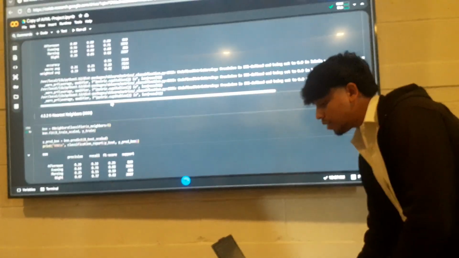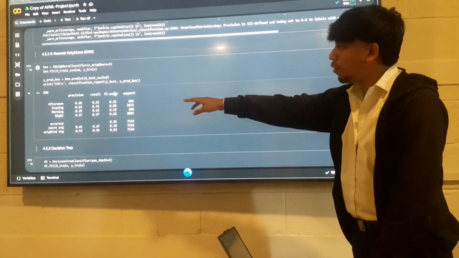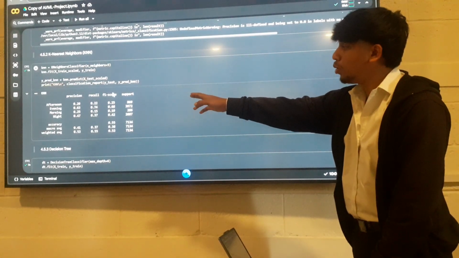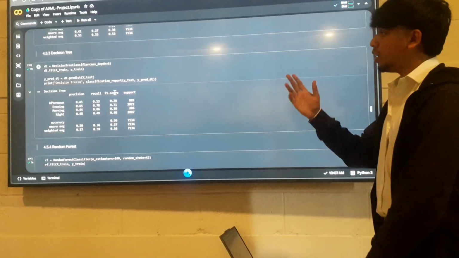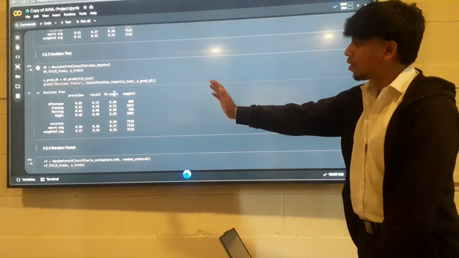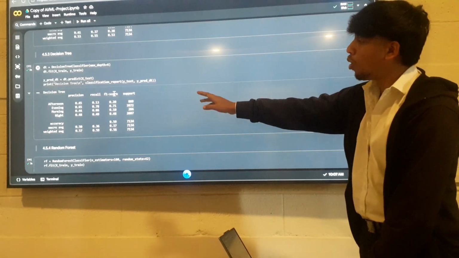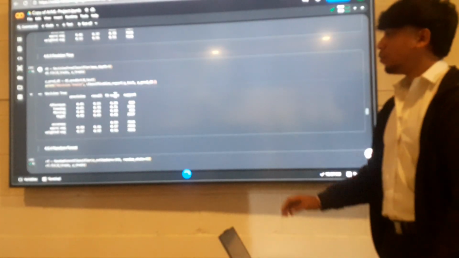So we move on to the next model, which is k nearest neighbor, which provides the same accuracy, but here we can see that the percentage of evening is 74% and afternoon and morning are 22% and 15%, which is slightly better than logistic regression. Next is the decision tree, which provides 59% accuracy, better than the previous two. Here we can observe that afternoon's percentage has slightly decreased, evening's has increased, and morning's percentage has decreased drastically, which also states that it's still being biased.